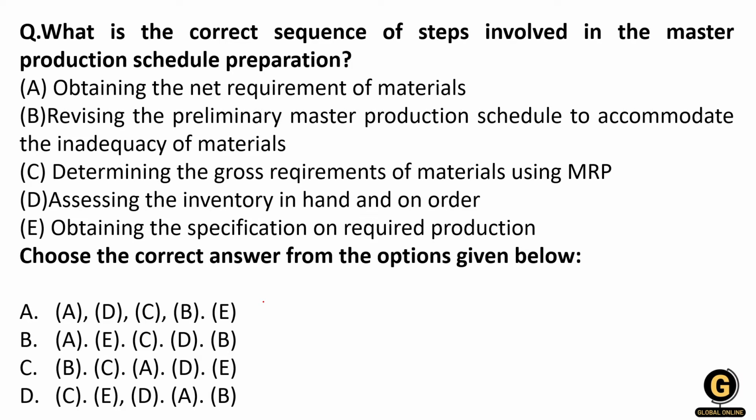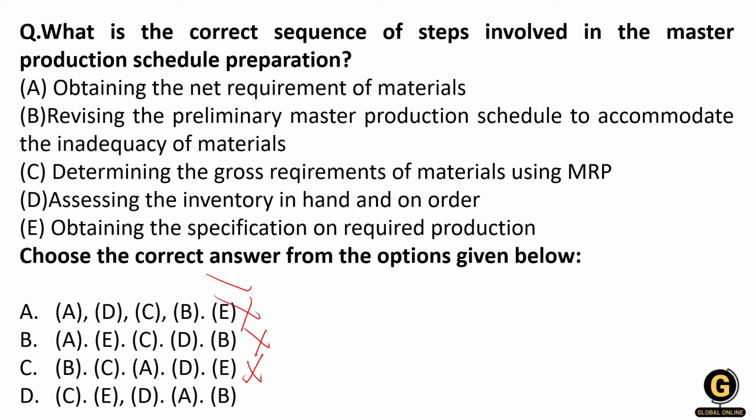Will you obtain the net requirement of material in the beginning? No. First of all, you will need to determine the gross requirement of the material using the material requirement planning. So if C is going to come in the beginning, the option that starts from C is option D. So let's see the steps one by one. First of all, you will determine the gross requirement of material using the MRP.